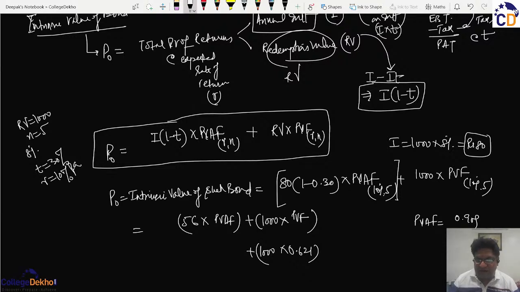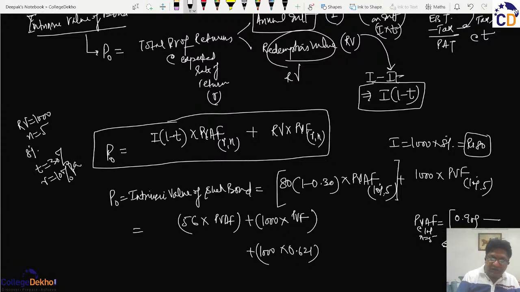For the second year, the PVF is 0.826. For the third year, it is 0.751. For the fourth year, it is 0.683. And for the fifth year, it is 0.621. These are the 5 PVFs of years 1, 2, 3, 4, 5. And the total of these 5 will be the PVAF at the rate of 10% for N equal to 5.